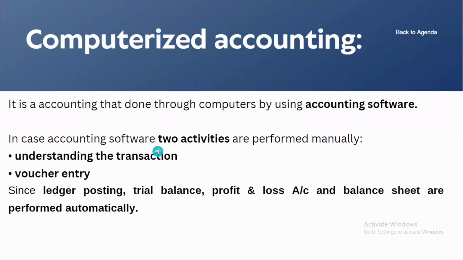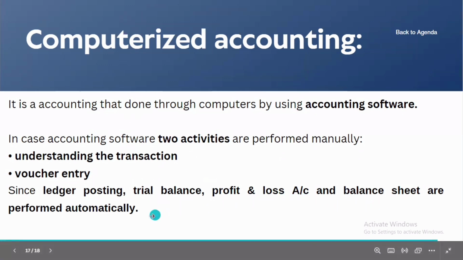In accounting software like Tally, two activities are performed manually: understanding the transaction and voucher entry. I already told you earlier that we need to understand the type of transaction and enter the same in the voucher. Ledger posting, trial balance, profit and loss account and balance sheet are performed automatically. We can't perform these manually; Tally will automatically perform this.